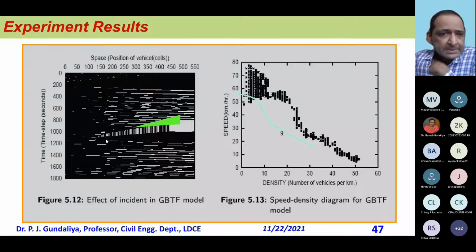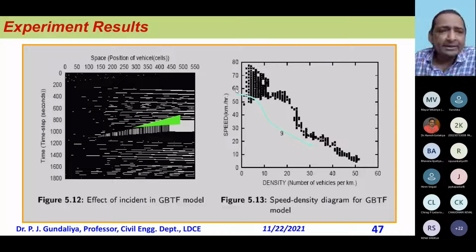The effect of incident I have already shown. And in that, it is quite interesting. When there was only a single array, here it is heterogeneous traffic. Earlier it was 80% cars, with two or three types of vehicles at most.